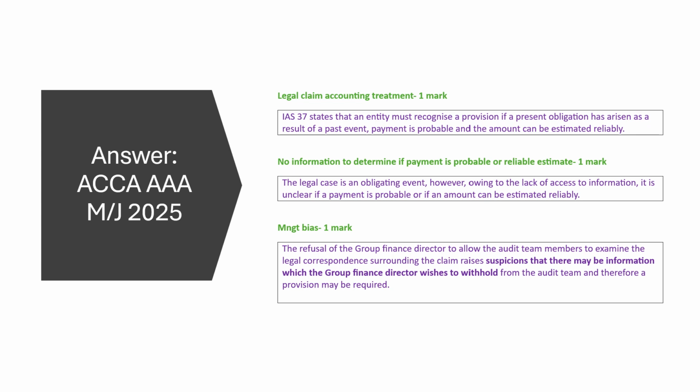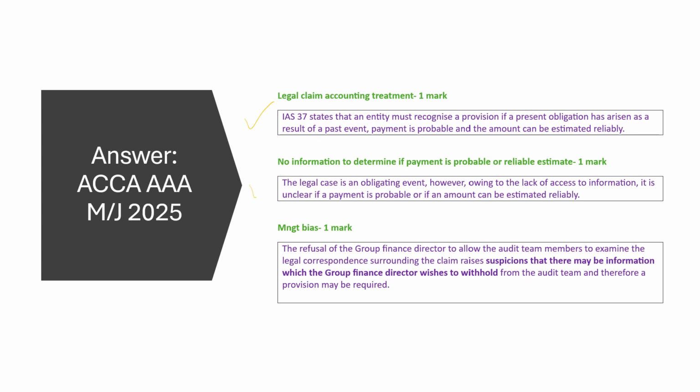So starting off with the first one, let's start off with my easy mark by talking about the accounting treatment for a provision, because we have picked up that that's an issue. So explain present obligation, past event, probable payment and amount can be measured reliably. This is when a provision should be booked.